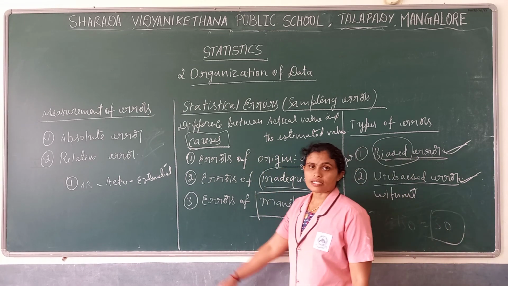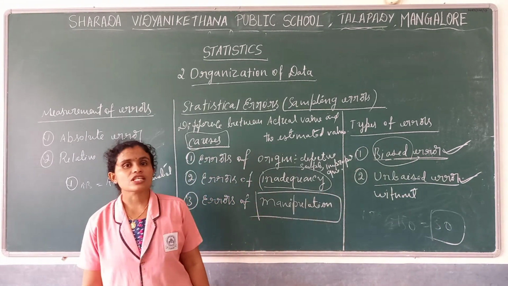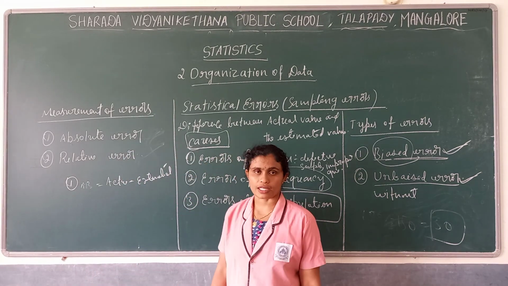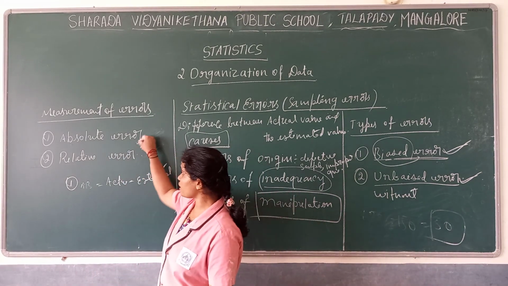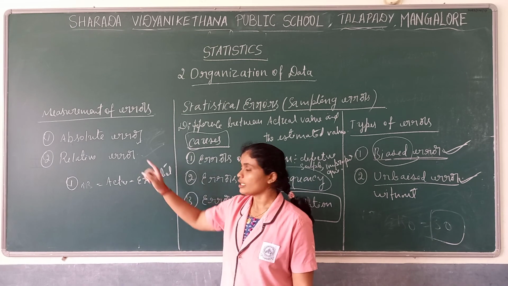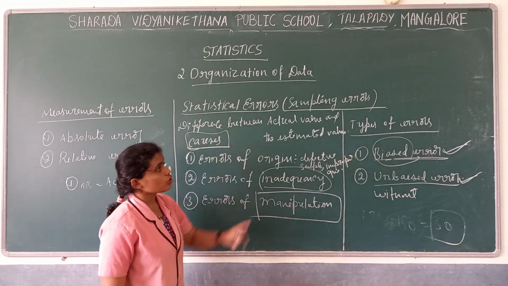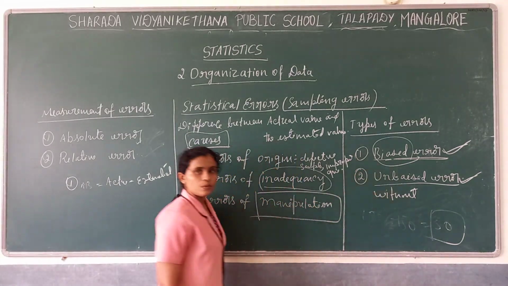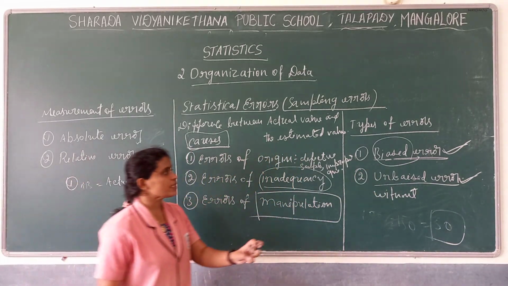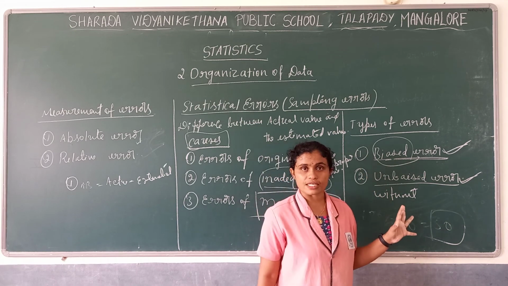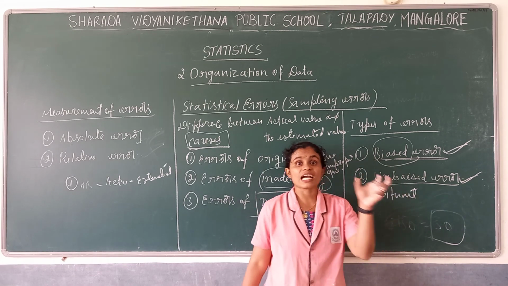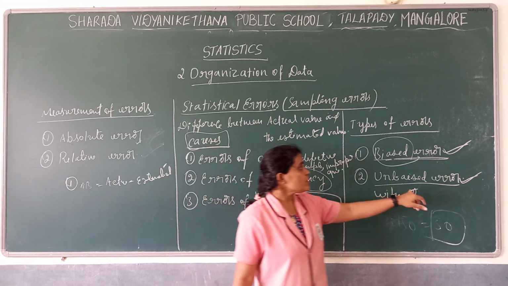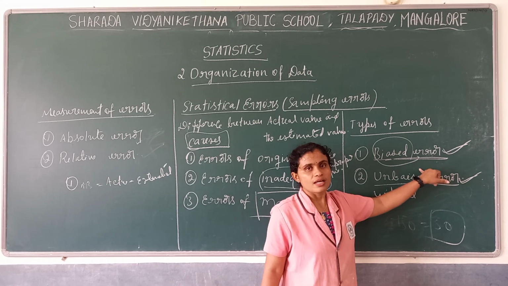Here, for the 2 mark question on the measurement of errors, you just have to mention absolute error and relative error. And for the 2 marks question on types of errors, that is biased error and unbiased error. Very rarely you will get a question like what do you mean by biased error, or a 1 mark question such as which error we can control, that is biased error.